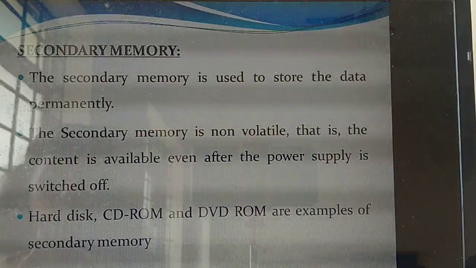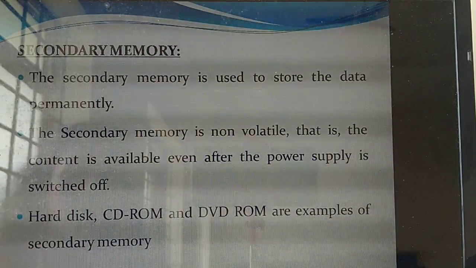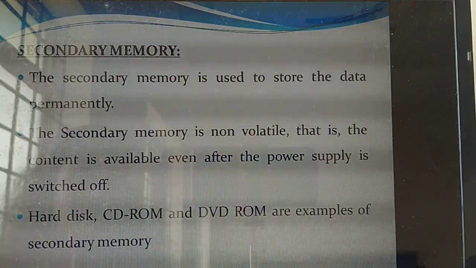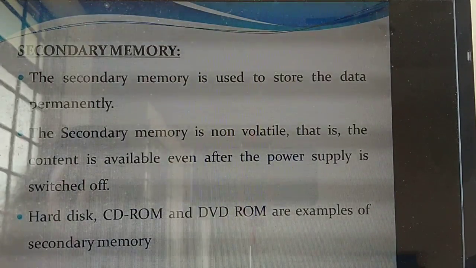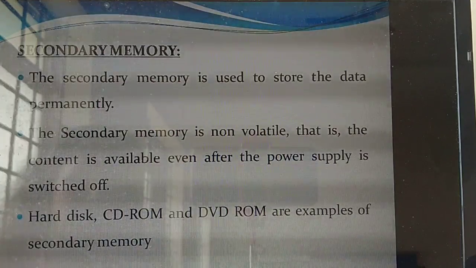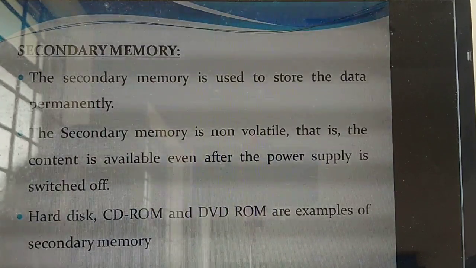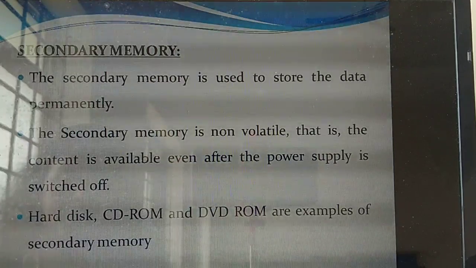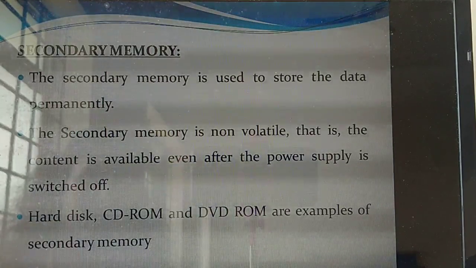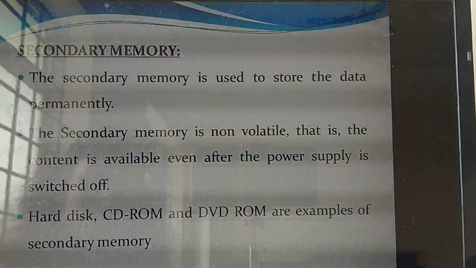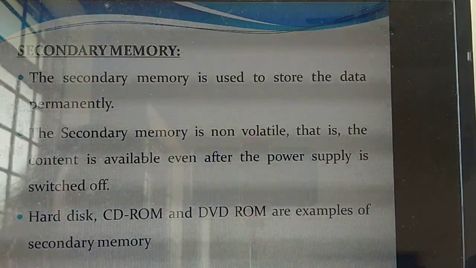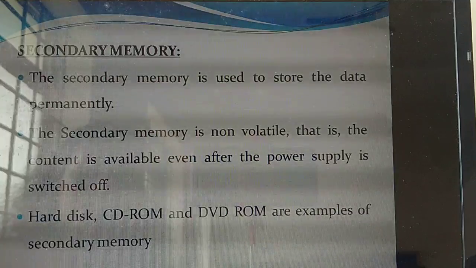Sometimes they will ask two more questions: explain primary memory, define secondary memory. You need to write both. Sometimes they will ask for the differentiation between primary memory and secondary memory. What will you write? Primary memory is a temporary memory. Secondary memory is a permanent memory. Then the second point: primary memory is a volatile memory. Please note it down. It is useful for you, but this differentiation is not given in your textbook.